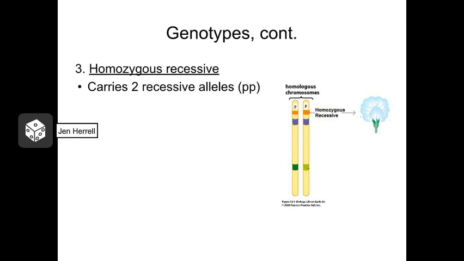The third possible genotype is referred to as homozygous recessive. This occurs when the individual inherits two recessive alleles, one from each parent. So in the case of Mendel's flowers, this individual would be little p, little p, and would have white flowers.